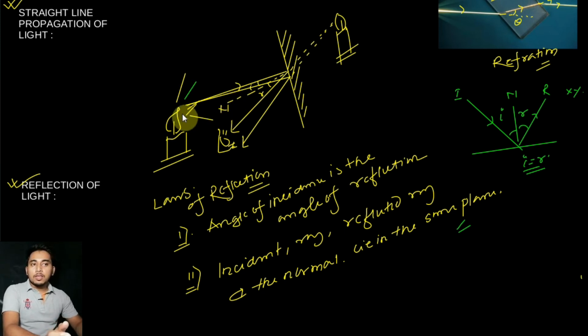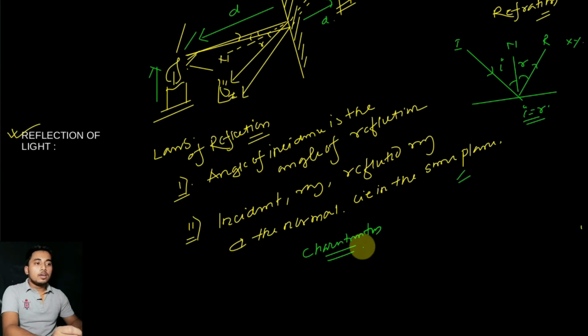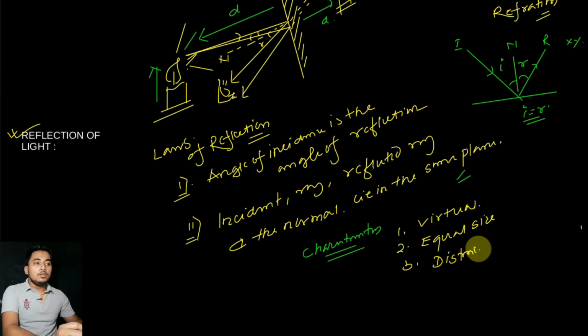You can see here the candle will appear at the back side of the mirror, but the size of the candle, that is the height and the width, will remain the same. Okay, and the distance of this object from the mirror will be the same as the distance of the image from the mirror. The distance d will be the same. So number one, characteristics of the image, it will be virtual. Number two, size is equal size. Number three, distance from the mirror is the same.